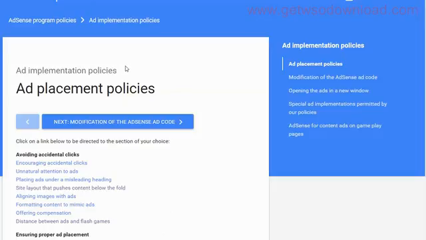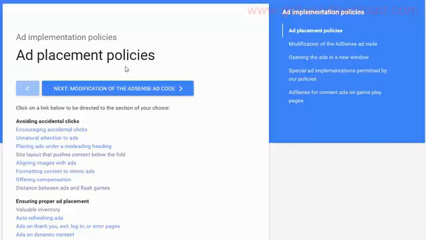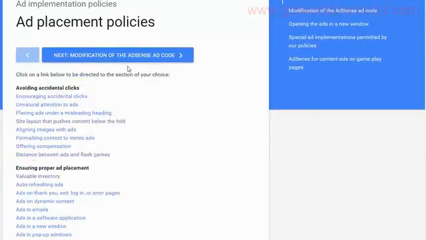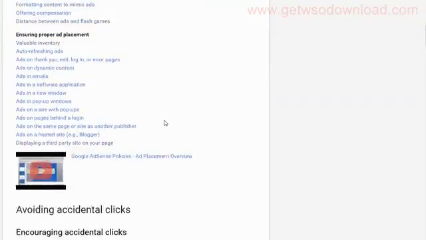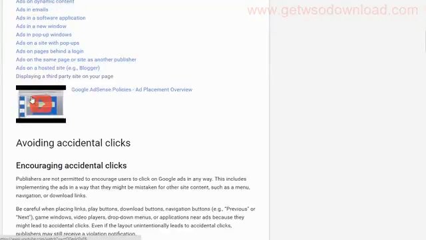I want to go ahead and briefly talk about some of these, and you really need to take some time and go through every single one of these and read them, and not just read them, but understand them. And they are not kidding. They are not joking. If you mess around with this, you can get your AdSense account canceled. Accidental clicks, invalid clicks is the number one issue that people have. By the way, there's a little video that you can watch that talks about this.